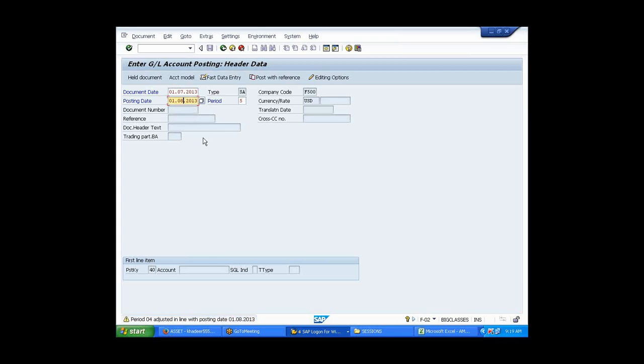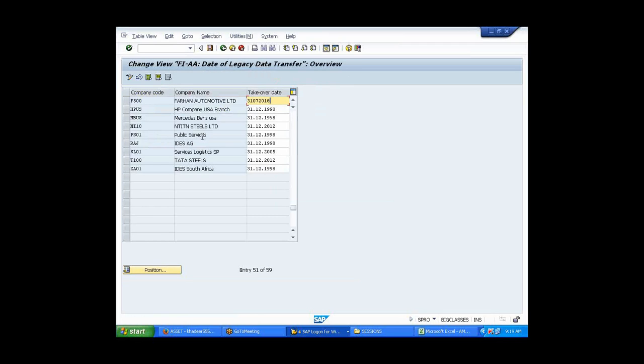Archita, you got this? Yeah, I got it. So basically what you are saying is that the period that we put in that place doesn't matter, right? The system will pick up, because of the date, whatever the first period is. Okay. Now let us see whether it does that way or not. Clear? Harshita, go ahead.